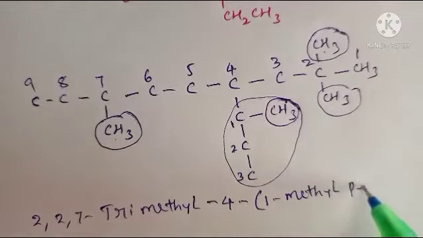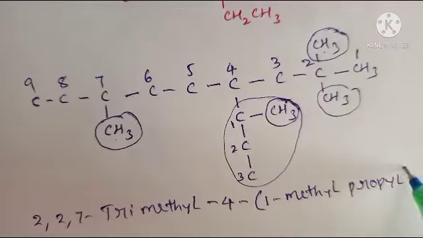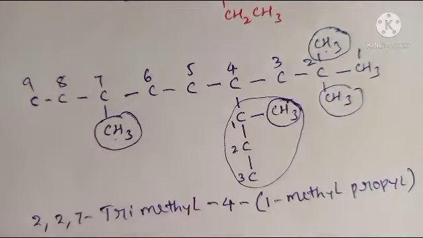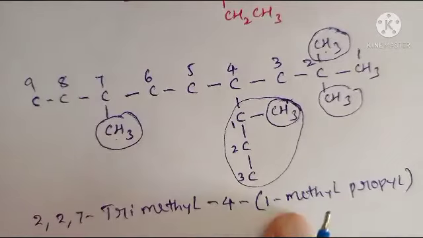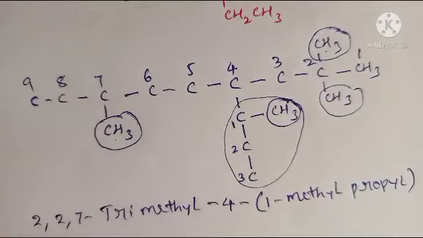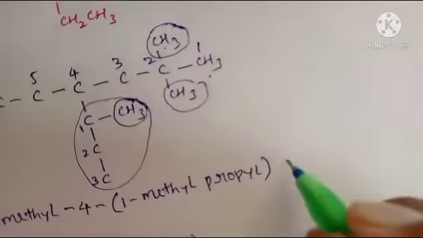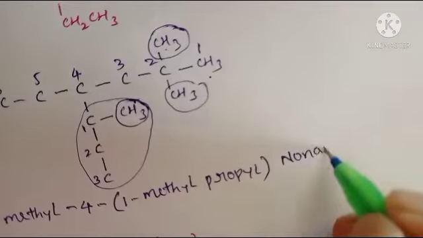And what is this one? Propyl. Substitution completed. So total 4 substitutions complete. 2, 7 trimethyl, 4 position on propyl with 1 methyl group. Okay, right. And after substitution, 9 carbons are present. So remaining part, you know that nonane, because all are single bonds.